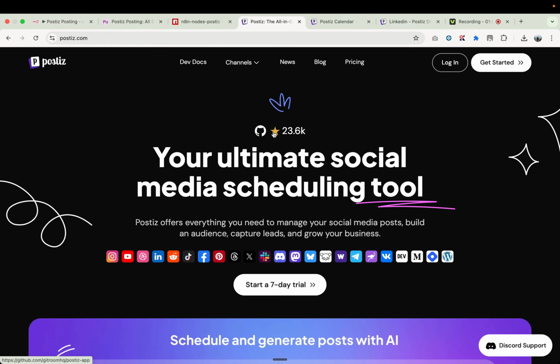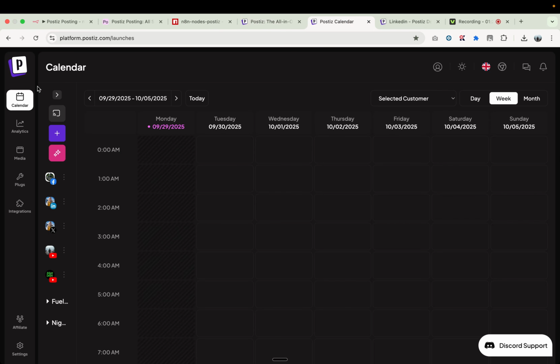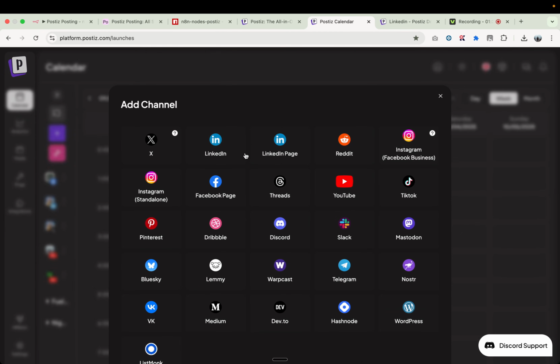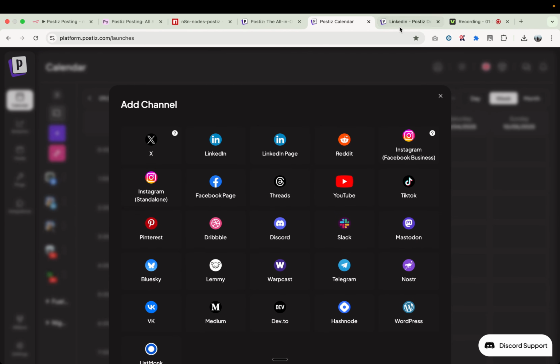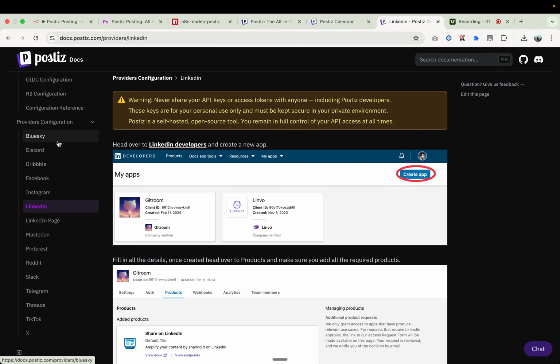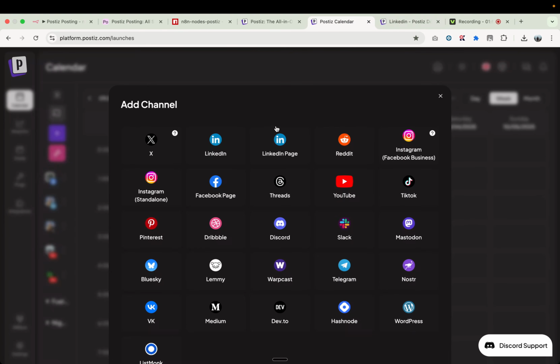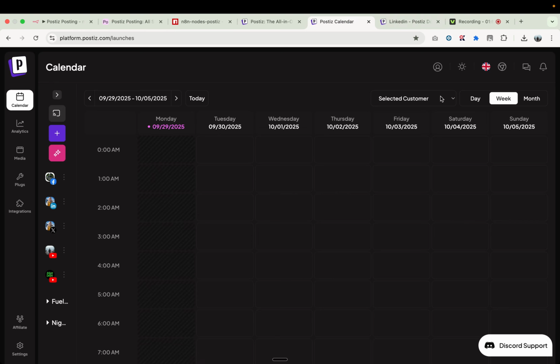First, understand that Postiz is an open source social media automation platform that lets you create, schedule, and publish content on multiple social media platforms from one place. If you see here, we have the calendar. You can simply come here to add your channels, so you can connect multiple YouTube channels, multiple LinkedIn profiles, and all other social media platforms, right? And if you go to their documentation page, they have the guidelines to connect all the social media platforms with Postiz, so you can connect any number of channels inside Postiz.